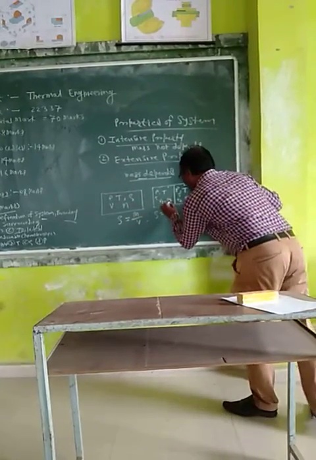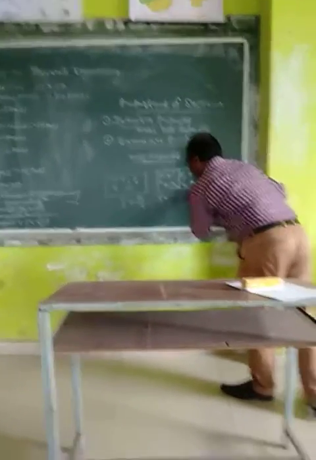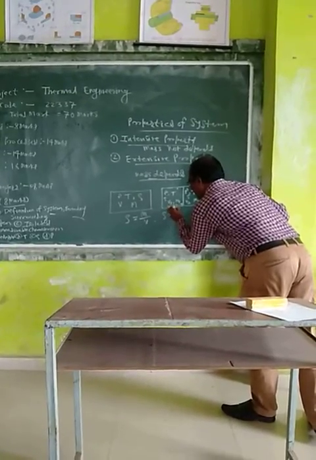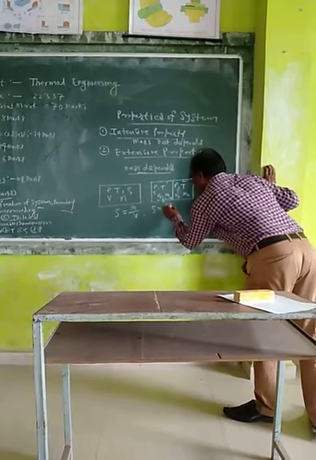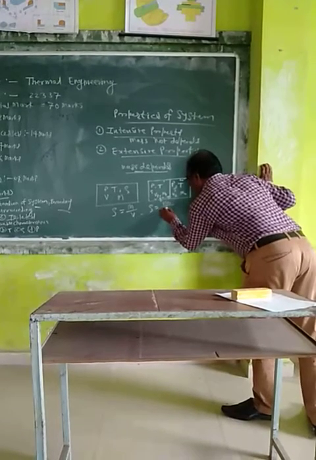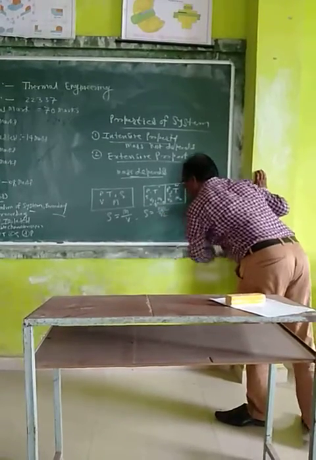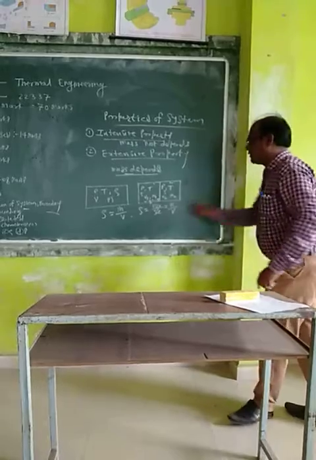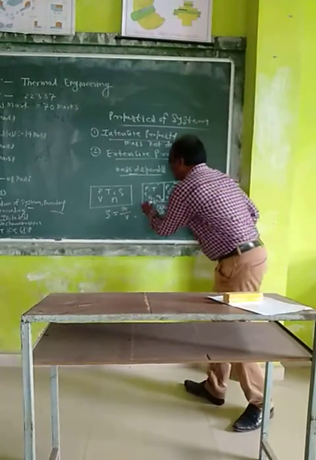Suppose M1 is equal to M by 2 and volume V1 is equal to V by 2. So density means mass divided by volume, M by 2 divided by V by 2. The 2 gets cancelled, then this ratio becomes the same as before. This ratio becomes same, means density becomes same.